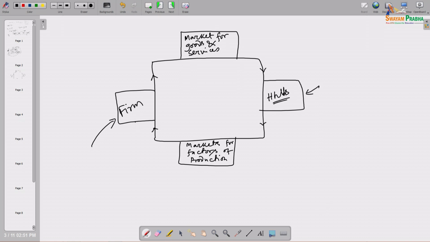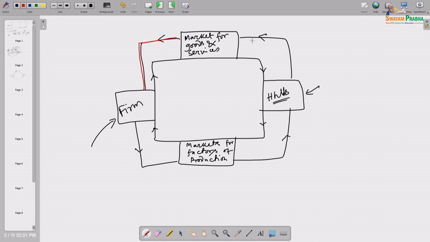And exactly the opposite way, money will flow. Money will flow in this way. The red color is basically the flow of money, and the black color arrows are basically the flow of goods and services. Households are purchasing goods and services from firms, so to purchase those, households have to pay the firms. That is why money is going that way as payment.